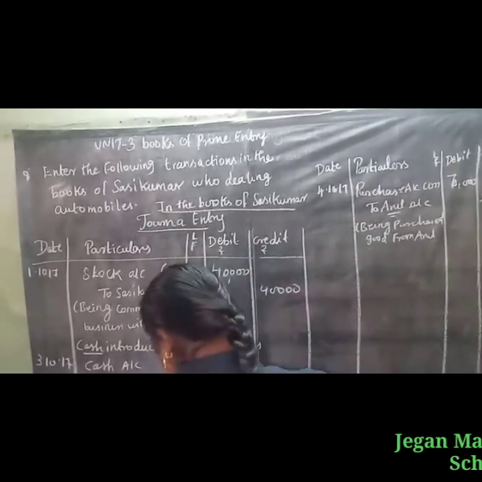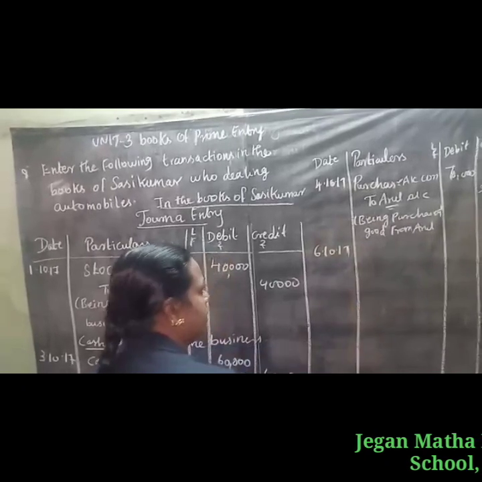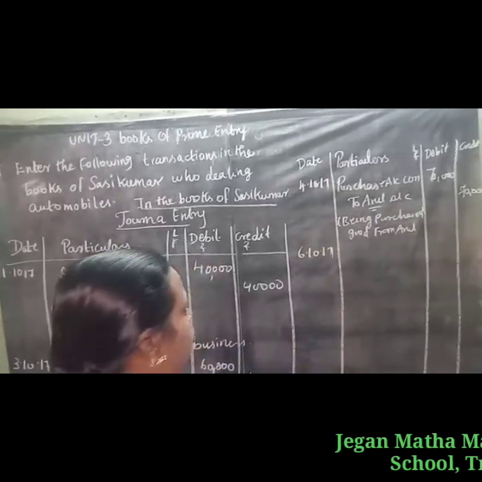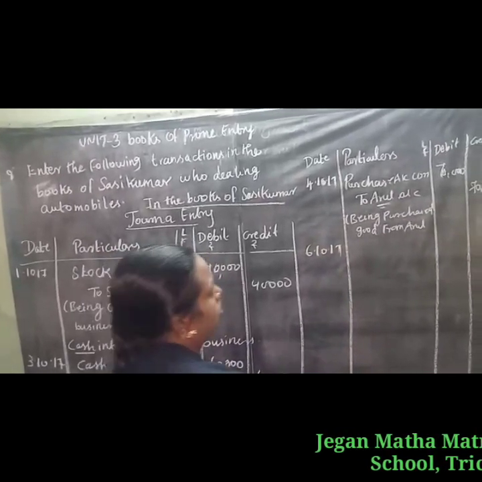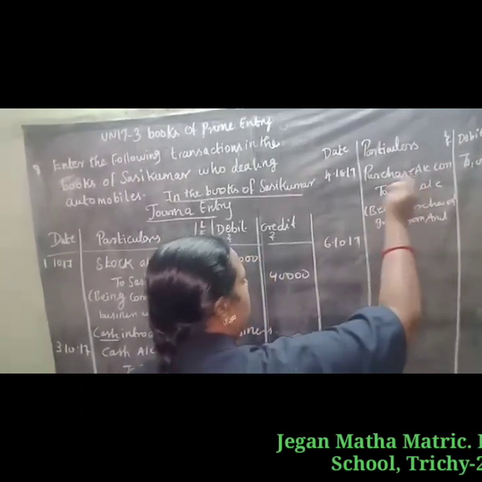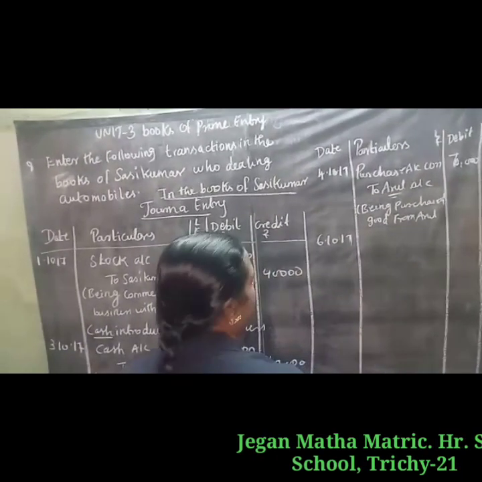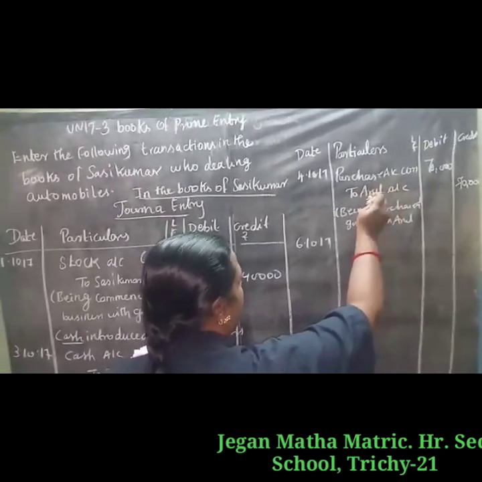Next, date 6th October 2017. Return goods to Arul because of defective quality or damage. So we return the goods to Arul. Who is the receiver? Arul is the receiver.